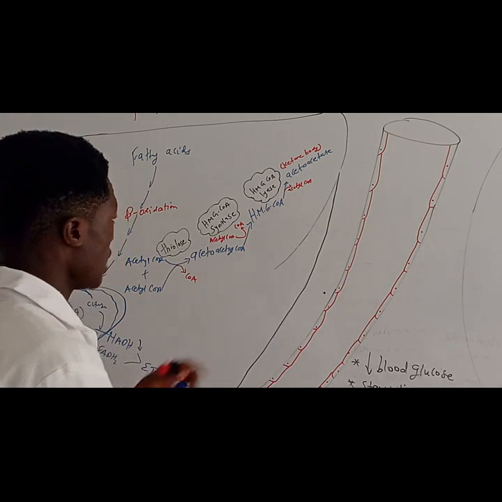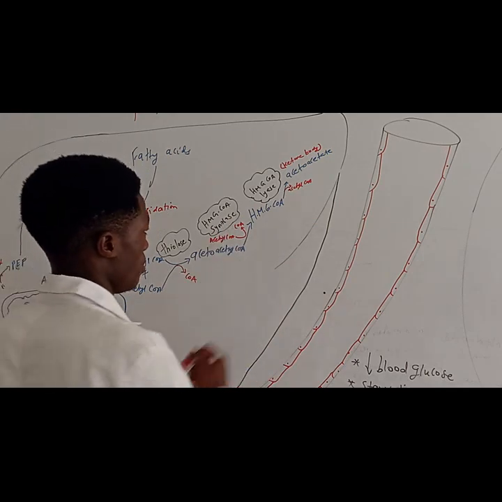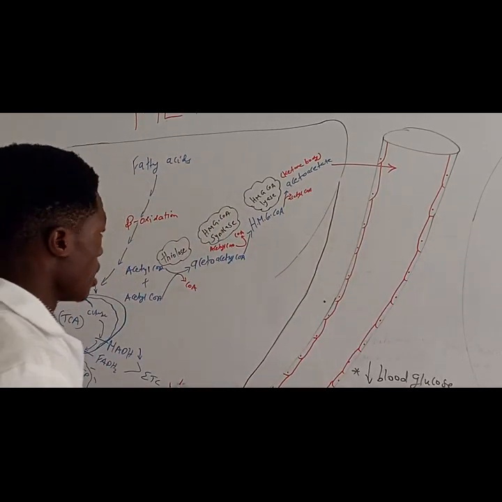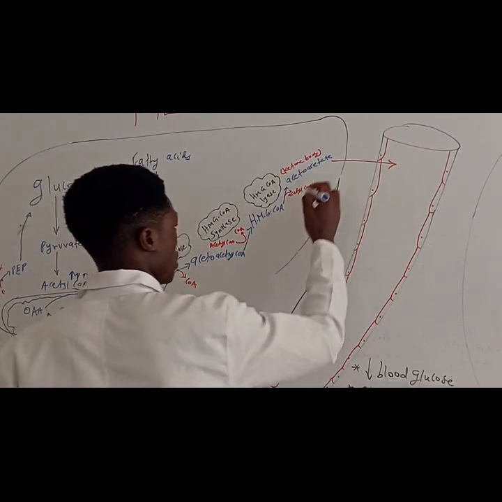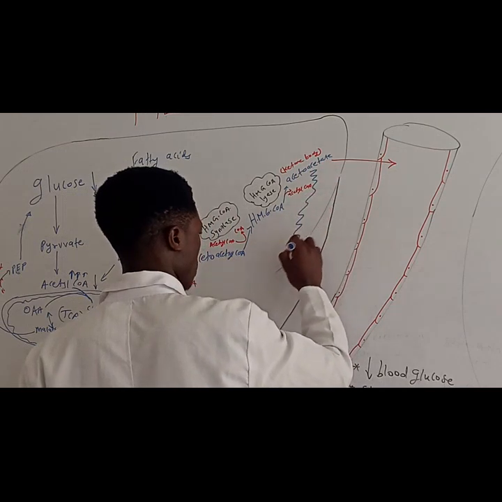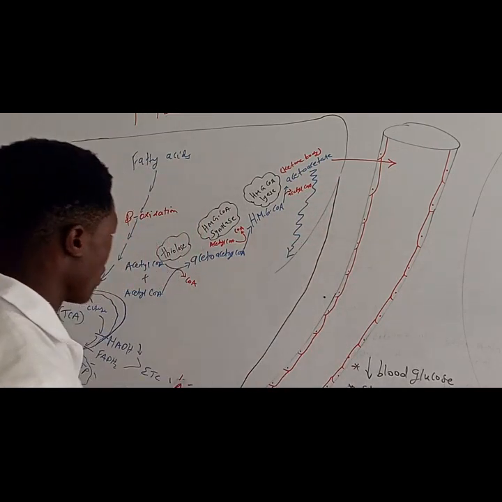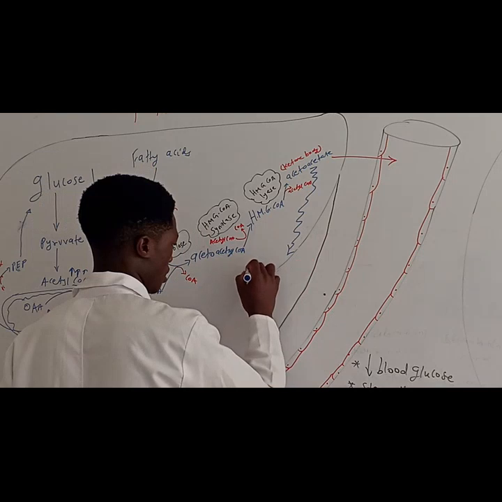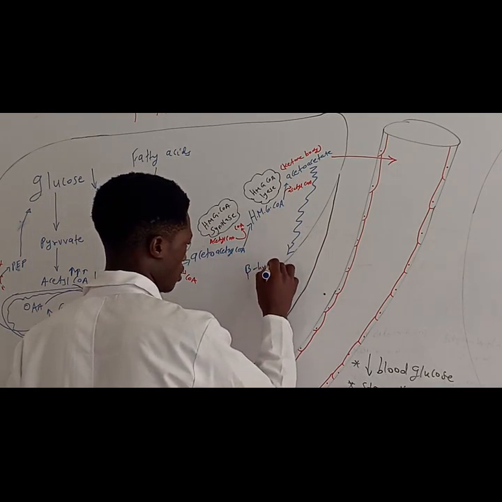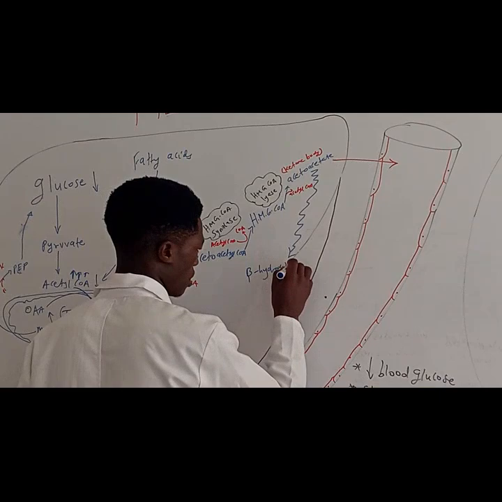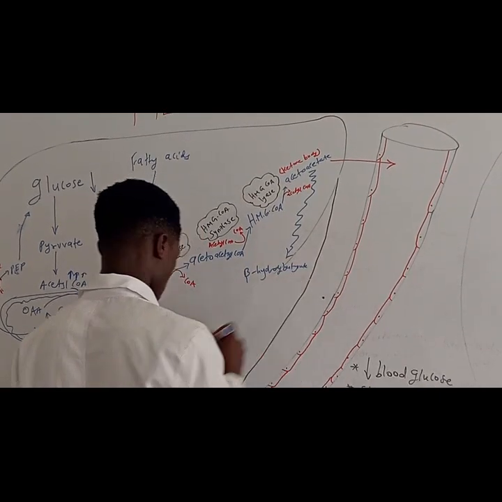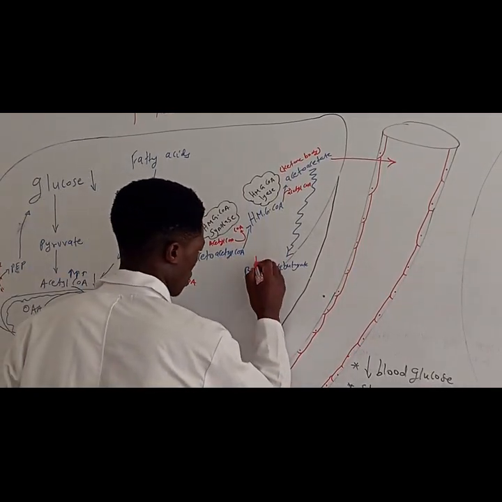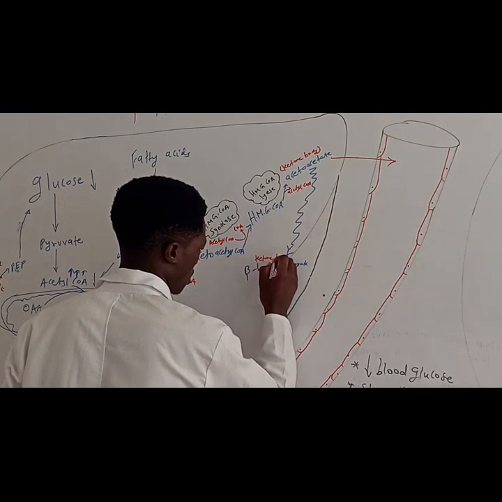First of all, this acetoacetate can be released into the bloodstream. A portion of it can be released into the bloodstream. Then some can also be converted into a new molecule. Now see this. Acetoacetate can be converted into a molecule called beta-hydroxybutyrate. Beta-hydroxybutyrate is also a ketone body.